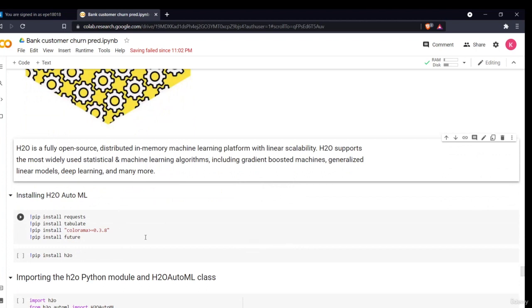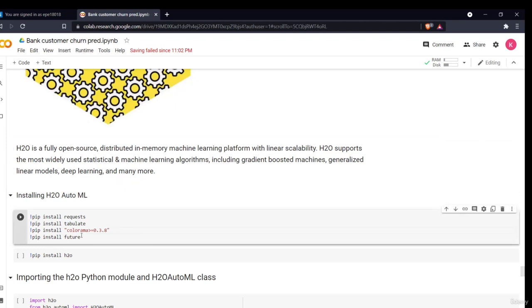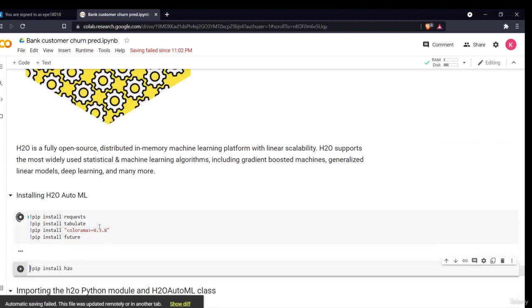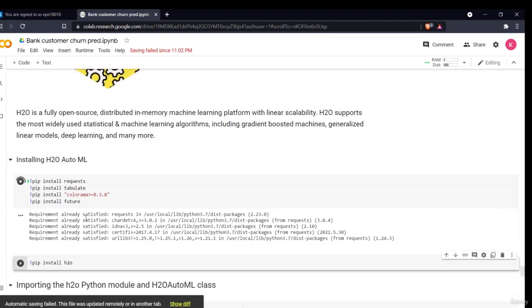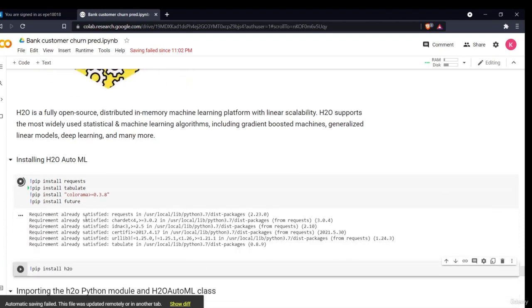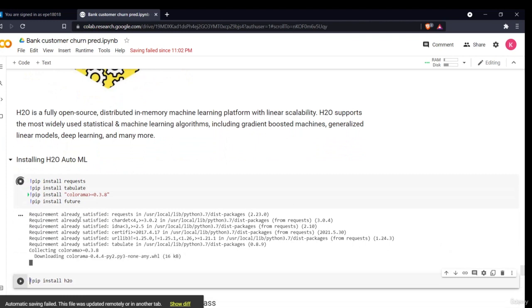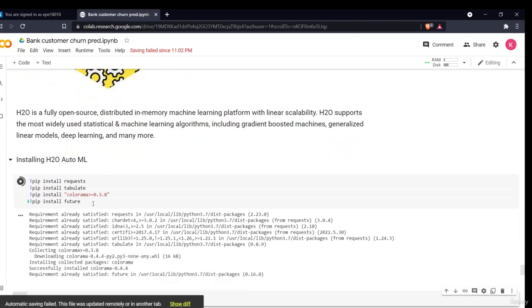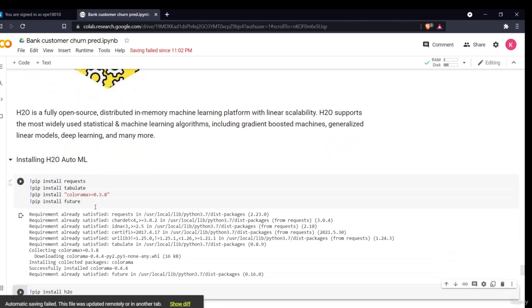The first thing we have to do is install the automated machine learning library. If you are doing your project in Google Colab or a Jupyter environment, you can install it directly in your notebook by writing these commands: exclamation mark pip install requests, then tabulate, then colorama, then future, then finally we'll install H2O. Now let's execute this. These libraries are already installed in my system, that's why it is saying requirement already satisfied. It will take approximately one or two minutes, depending on your internet speed and processing power.